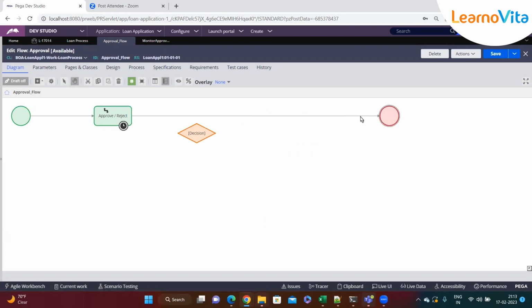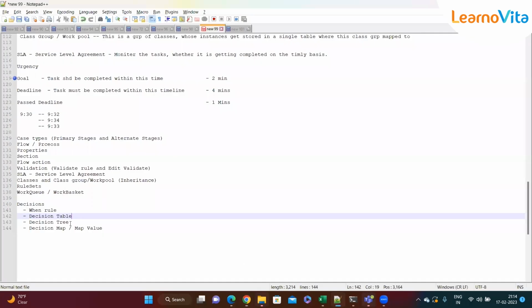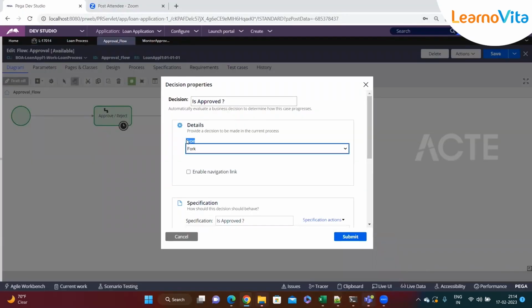So I'll just extend this out, and then I'll connect here. And then if I double click on this decision, now I'll change the label to is proof. Yeah, just press this. And then here, you have to choose what type of decision you want to use. Fork means, if you want to use a when rule, you can go with the fork, or else if you have a direct expression, you can just place it over here.